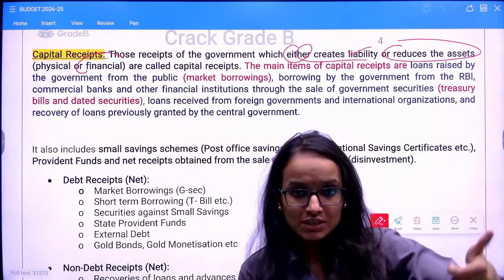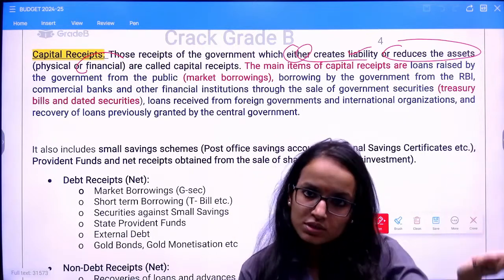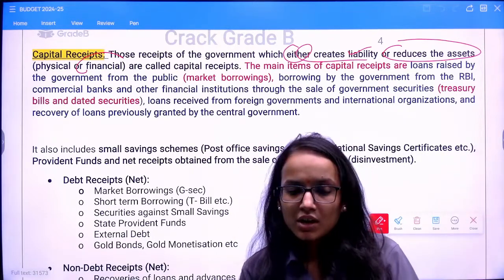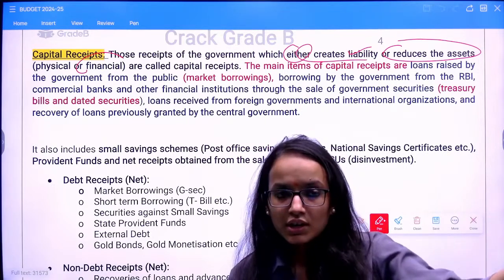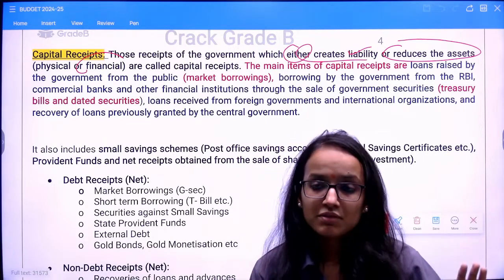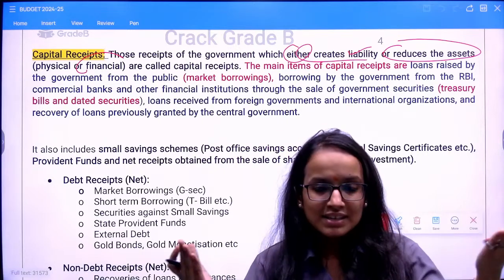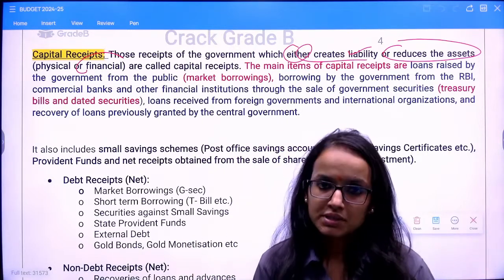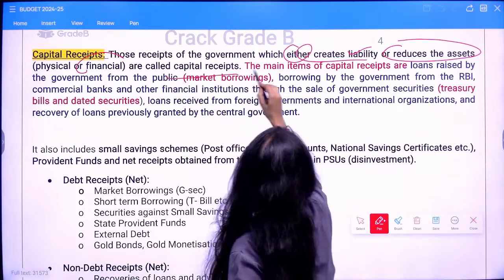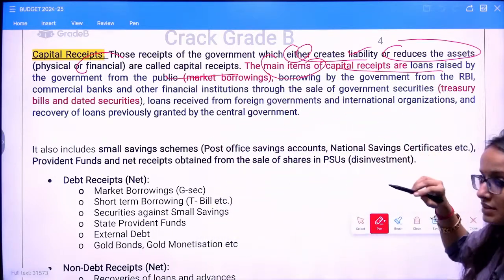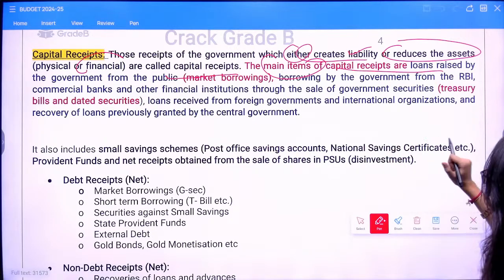That stake was an asset for the government, so it has lost an asset and reduced the asset of the government. This is how we define it: either create liability, say borrowing, or reduce assets, say disinvestment. You have received the receipts, but these activities are going on against those receipts. Is this clear?